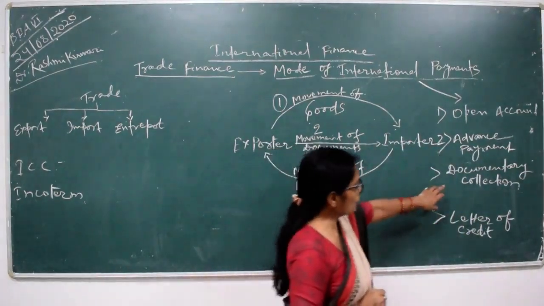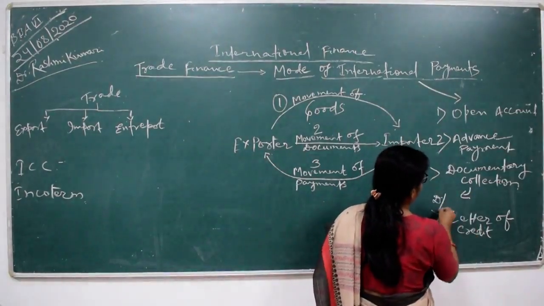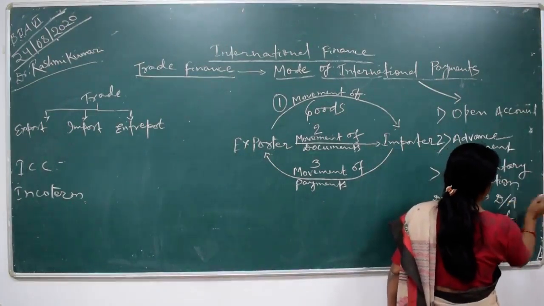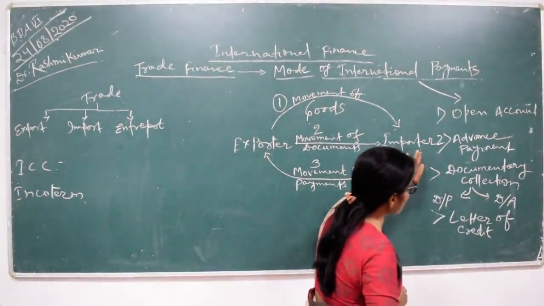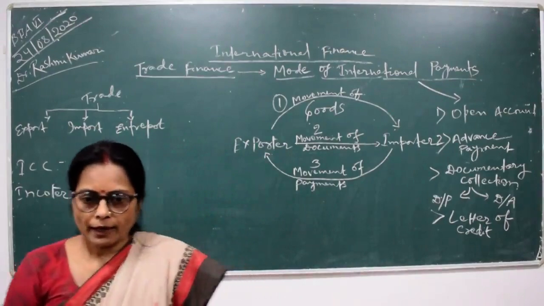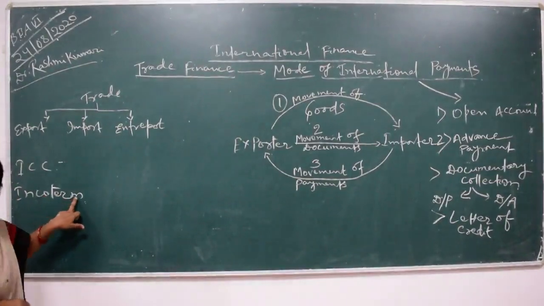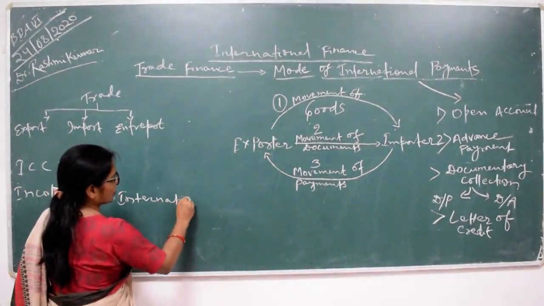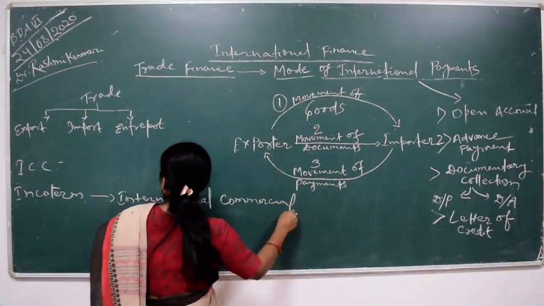Okay, this documentary collection also has 2 parts, that is documents against payment and documents against acceptance. Okay, there are 4 types, but before going to discuss each payment mechanism, certain tools are applied on the basis of Incoterms. This is the Incoterm, International Commercial Terms.